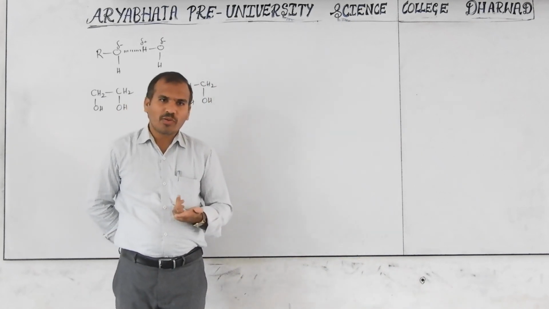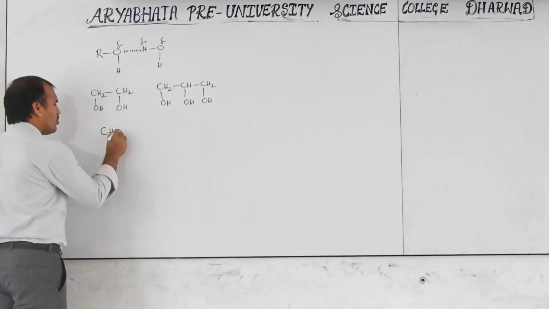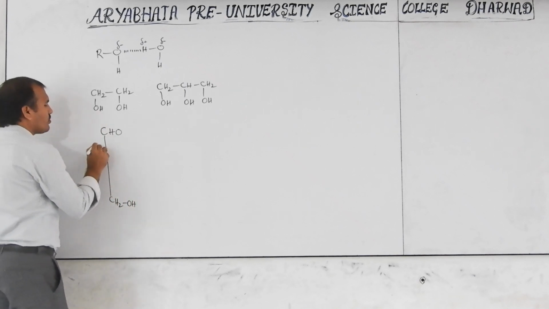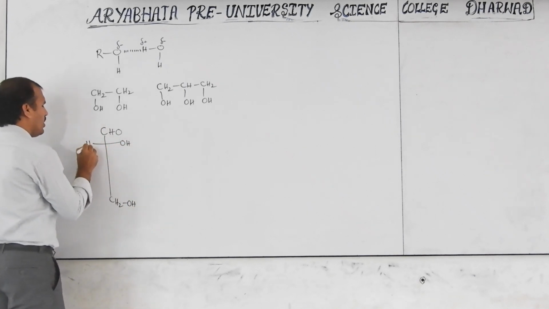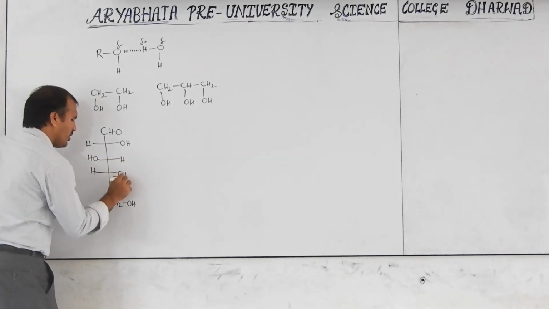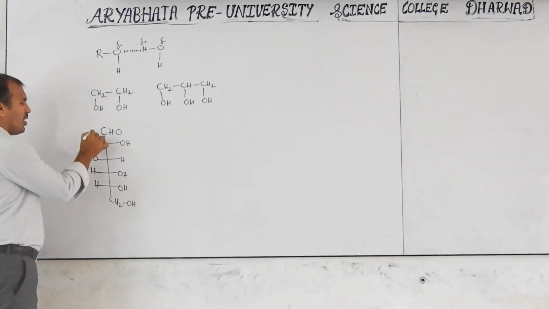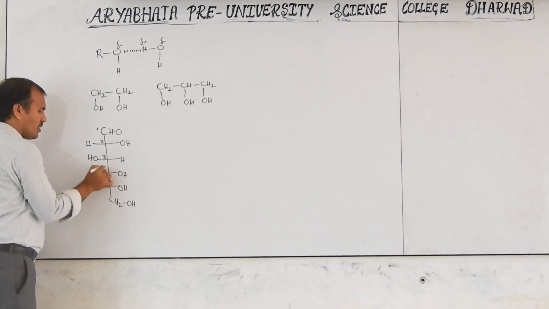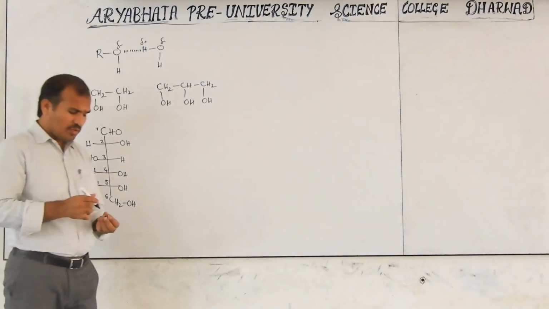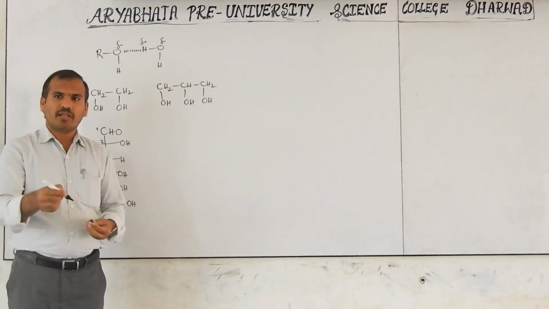Now if we consider the glucose structure, you know that CHO, CH2OH, OH, H, OH, H, H, OH, H, OH. This is the glucose structure. 1st carbon, 2nd carbon, 3rd carbon, 4th carbon, 5th carbon, 6th carbon. Add glucose in water, it is immediately soluble.